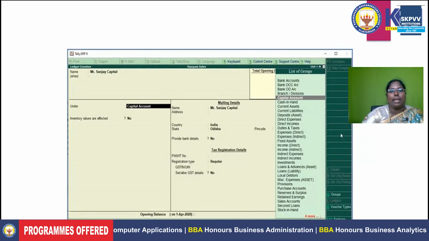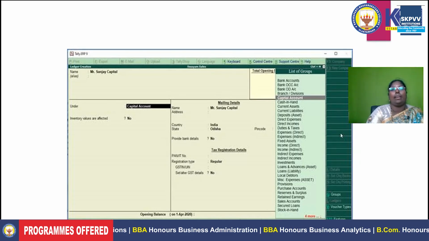The screen is displayed here for easy access. This is the name field. Whether it is capital, investment, assets or expenditures, each and every transaction head you need to create, and also mention the Under group. Under is very important. It shows the relation of the particular transaction.